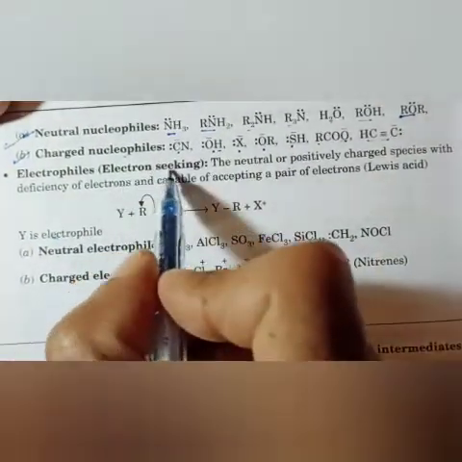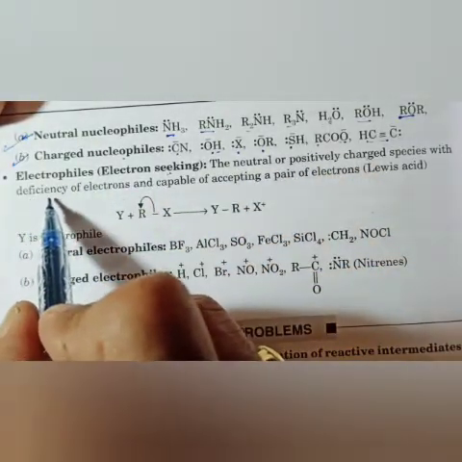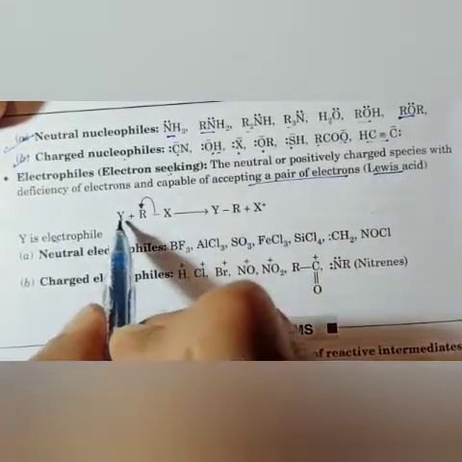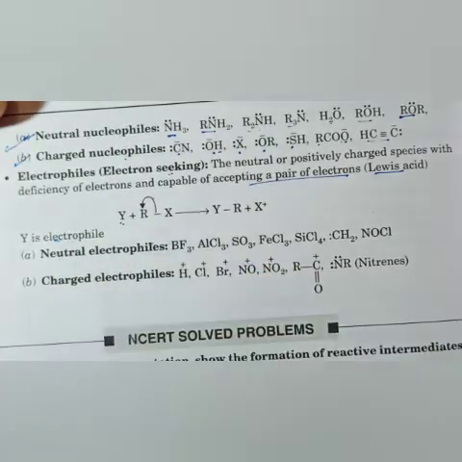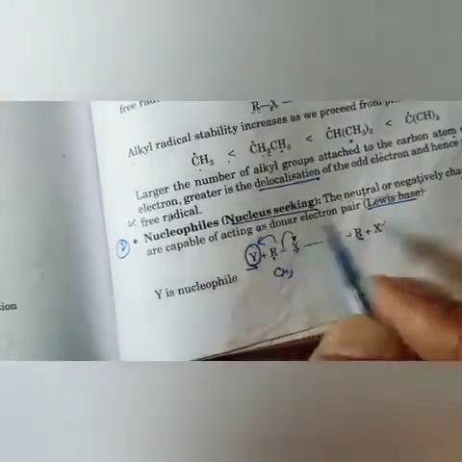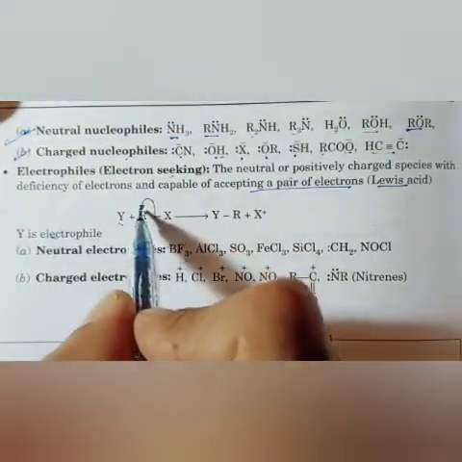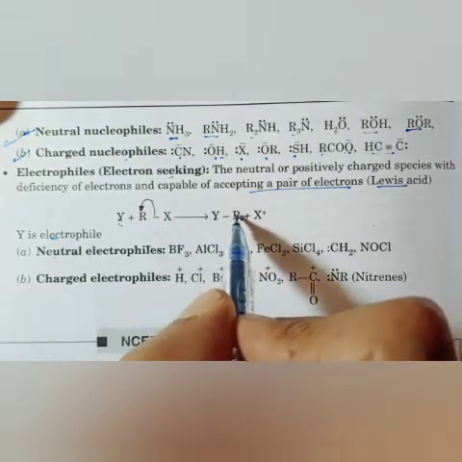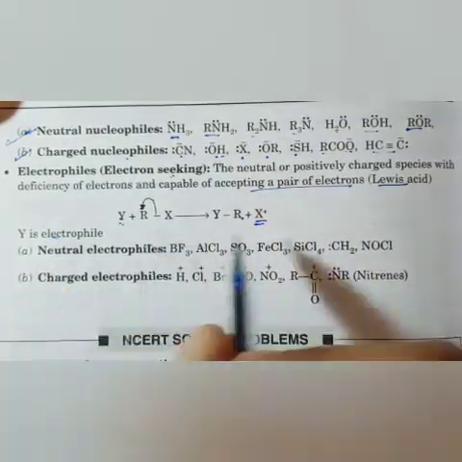Electrophile means electron seeking. It means that it can take electrons. Neutral or positively charged species are electron deficient and capable of accepting a pair of electrons. These behave as Lewis acids. For example, Y is an electrophile, because here R will take the electron pair from X. The difference is that in the case of a nucleophile, X took the electrons from R, but here R took the electrons. Because of this R has extra electrons and Y wants electrons, so Y will attach with R, but it leaves X positive, whereas previously X was negative.